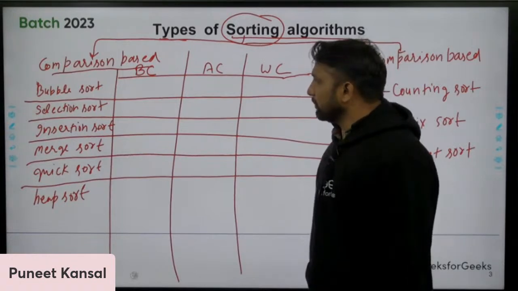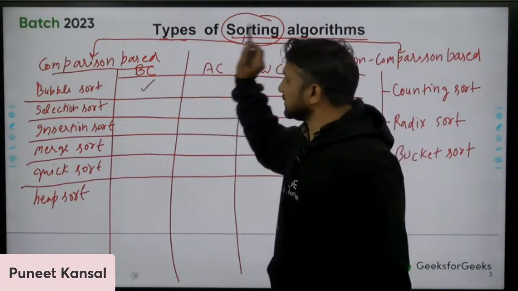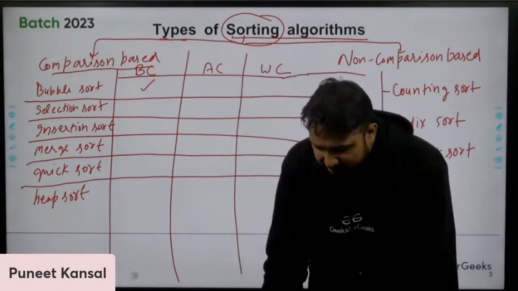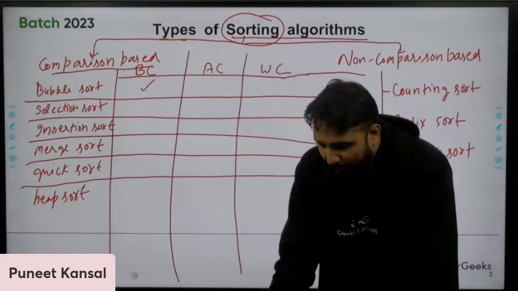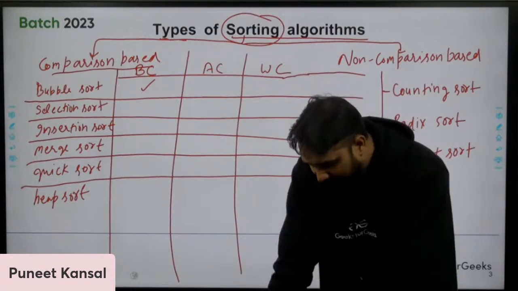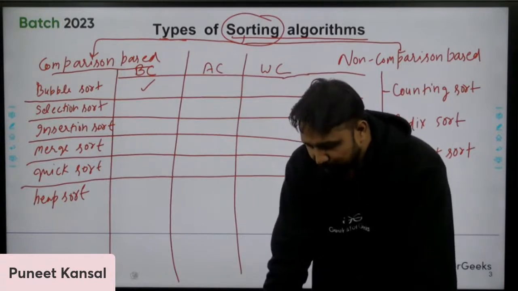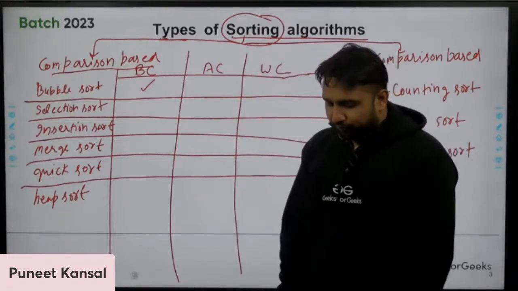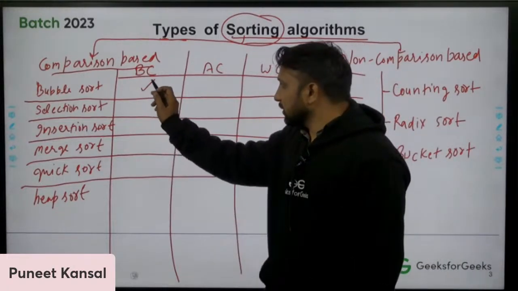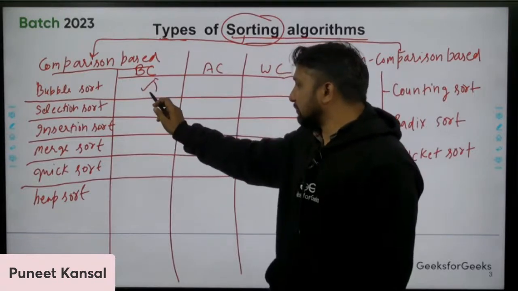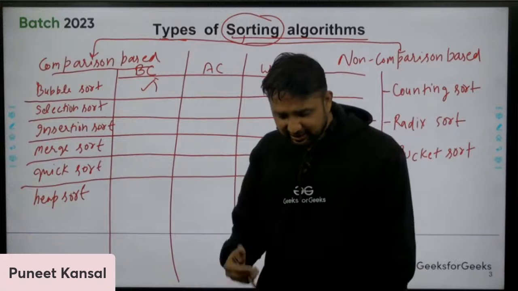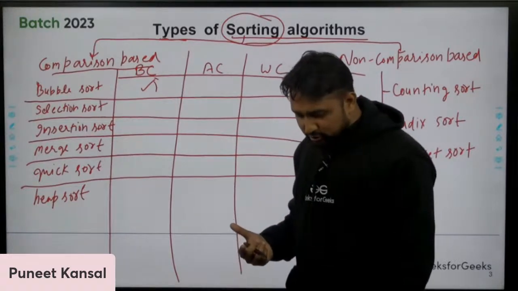Can you tell me, what is the best case complexity of bubble sort? I will also keep typing all this information, but let me first connect with you. Different people may tell different answers here, so that's why I'm asking.